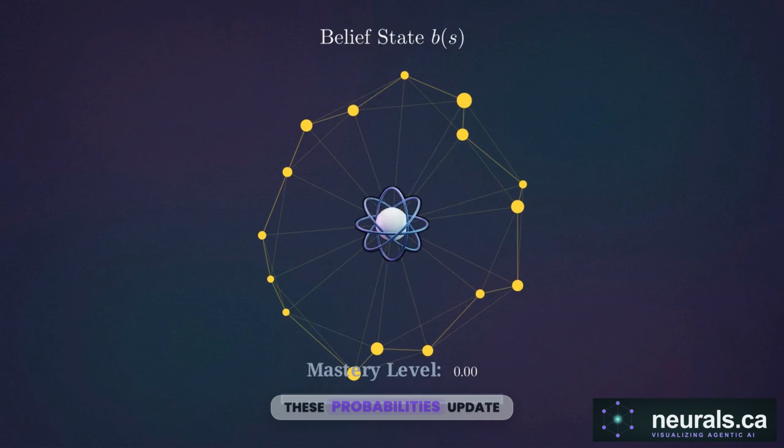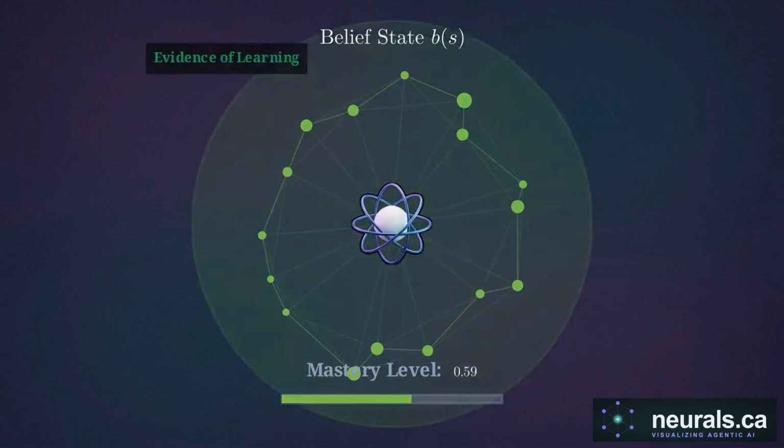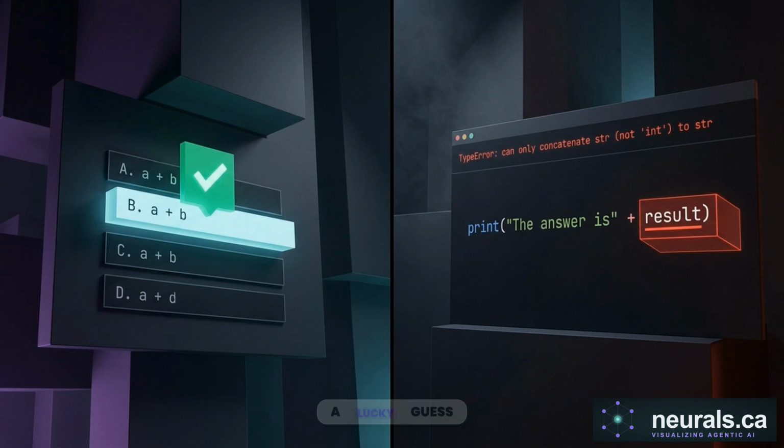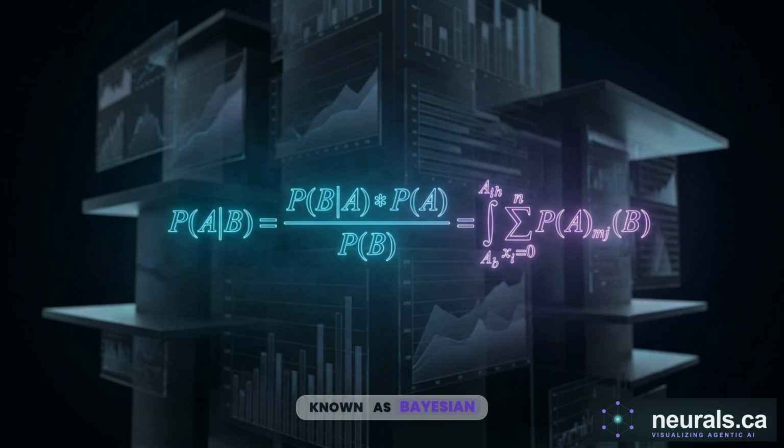These probabilities update continuously based on new inputs. Crucially, the model accounts for human inconsistencies. A single correct answer might be a lucky guess, and a single wrong answer might be a careless slip. This technique, known as Bayesian knowledge tracing, transforms noisy, unreliable interactions into a stable mathematical belief of capability.